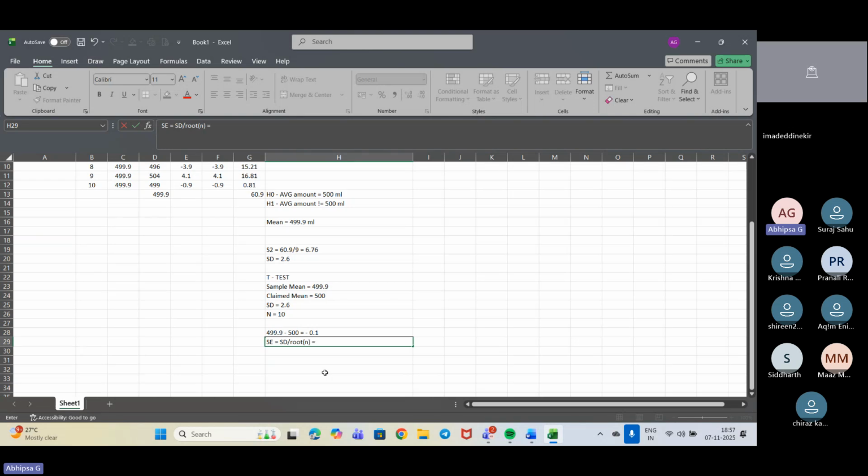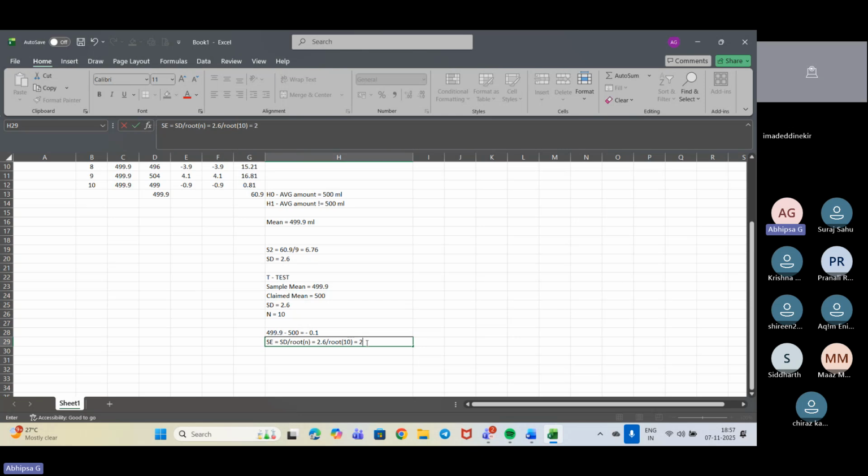The standard deviation is 2.6, divided by root 10. Root 10 is, of course, 3.16.